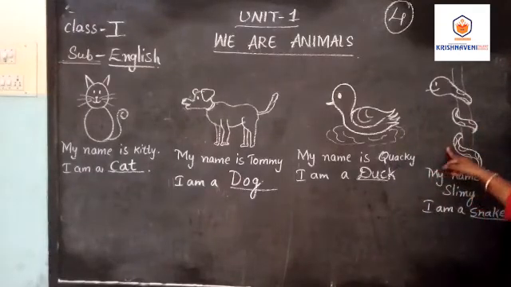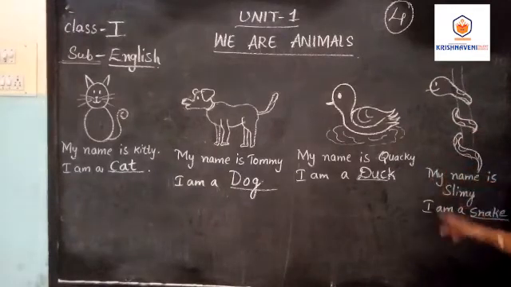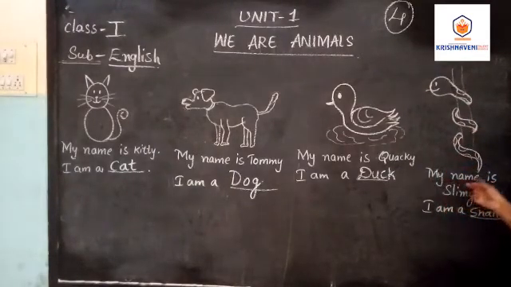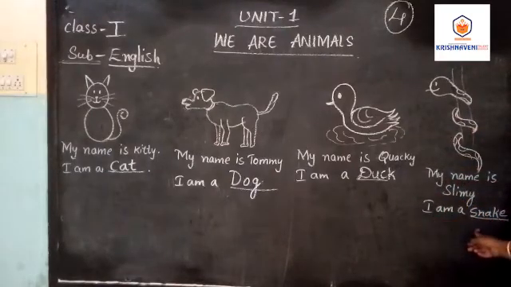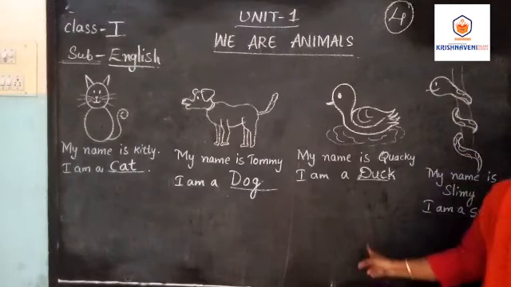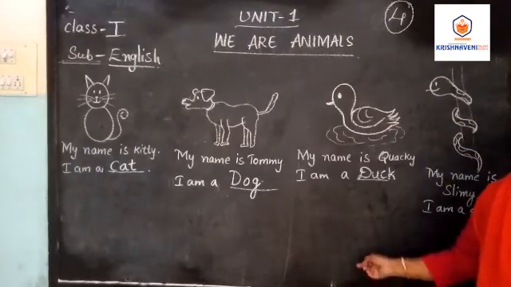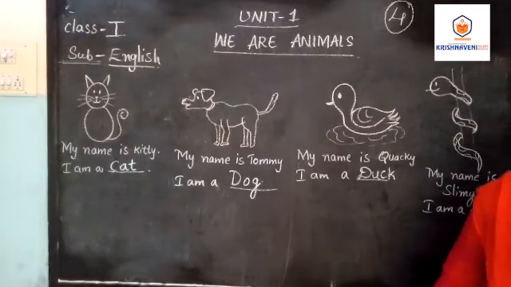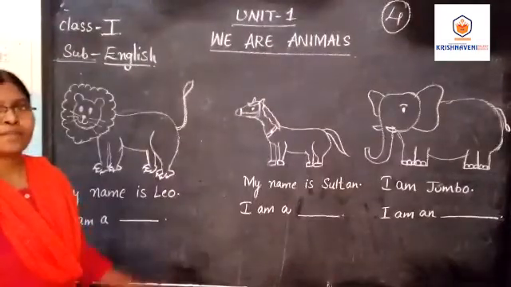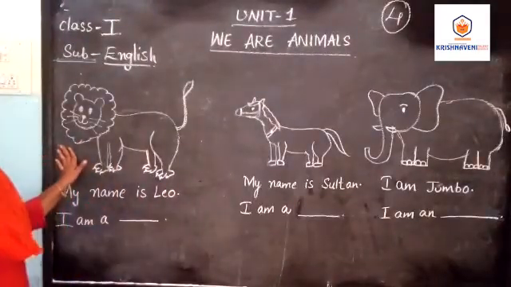What is this picture, ma? See here. What is this? Yes, my name is Slimmy. What is this? My name is Slimmy. I am a snake. So what sound does the snake make? Okay children, going to the next picture.